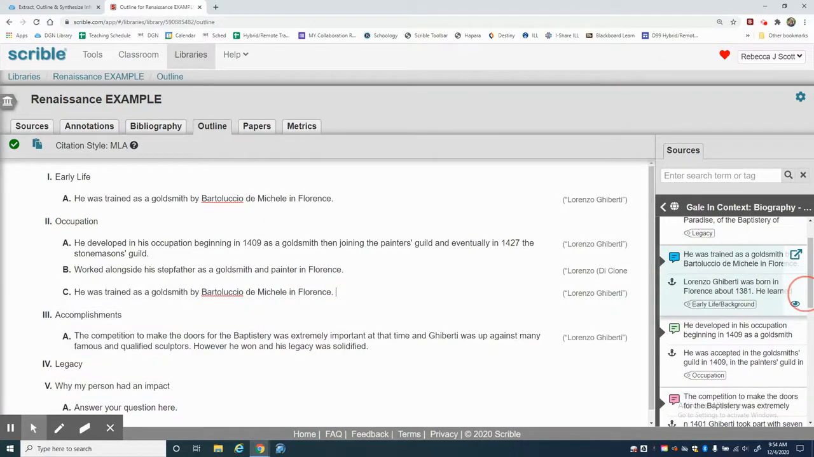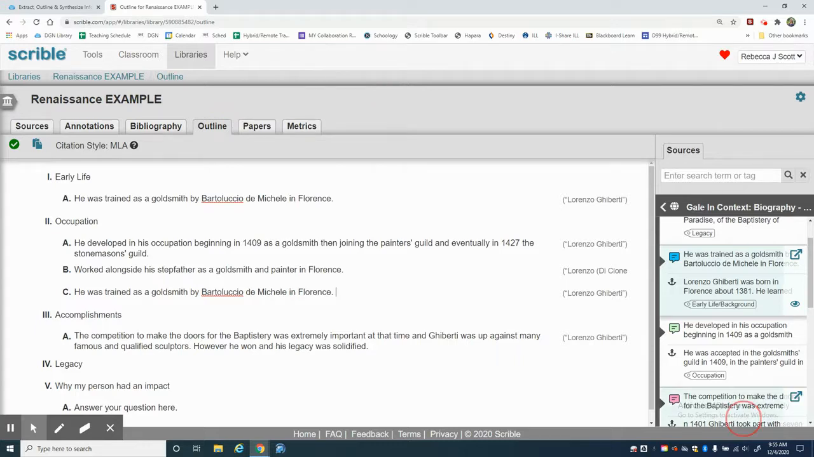So there are two ways to access your annotations and then put them in your outline. Remember that this is where your teacher will be looking for your outline. And if it's not here, if you haven't created one, then you won't be able to have your work graded.